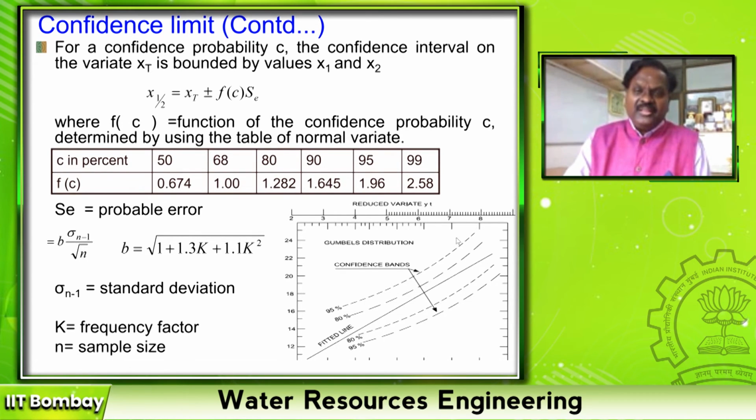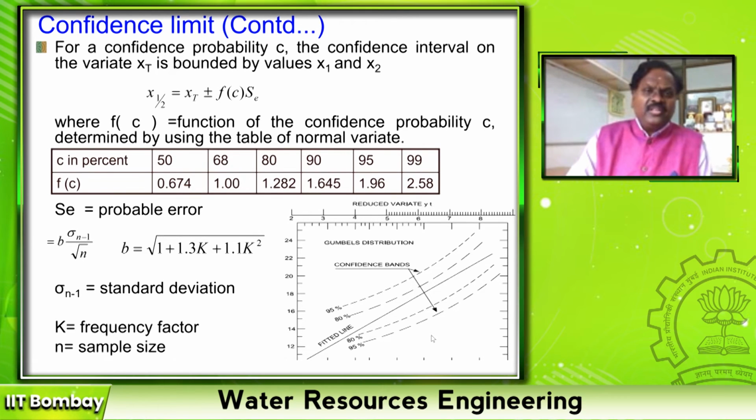If I plot that, then my graph comes like this. You can see here the 95% confidence limit values are much more than the 80% confidence limit, right? If it is 99, the range will be much higher.